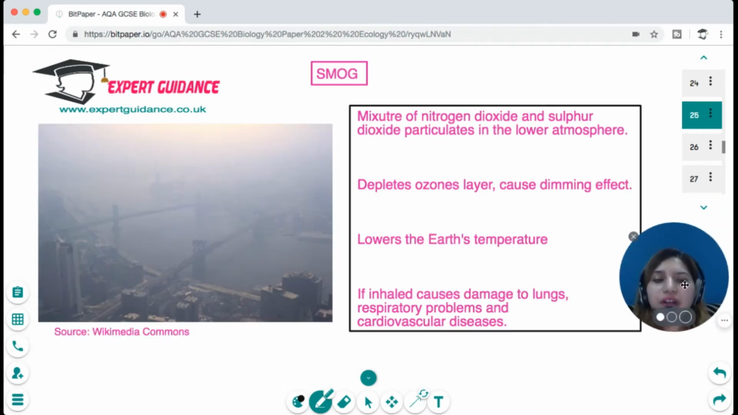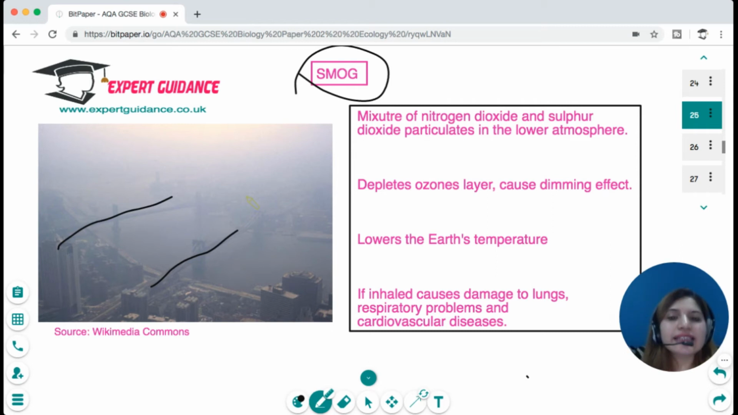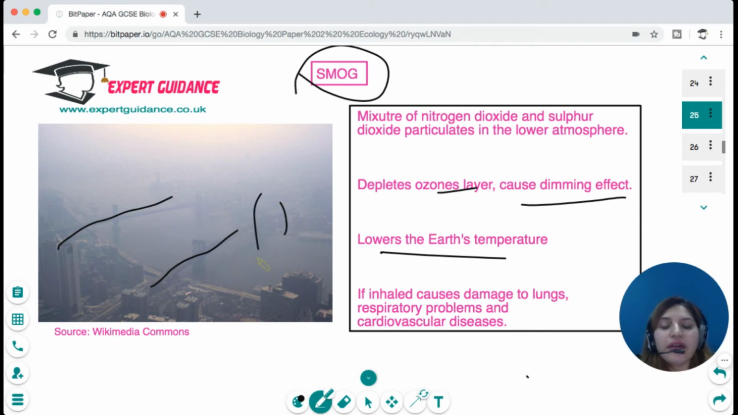Now, another contributor of air pollution is smog. At times you see a dimming effect in the atmosphere. This is because of the nitrogen dioxide and sulfur dioxide particulates in the lower atmosphere. They're depleting the ozone layer, causing a dimming effect, lowering the Earth's temperature. And if these are inhaled, they cause damage to lungs, respiratory problems, and cardiovascular diseases.